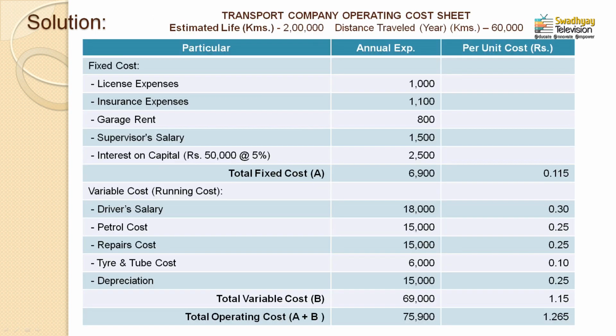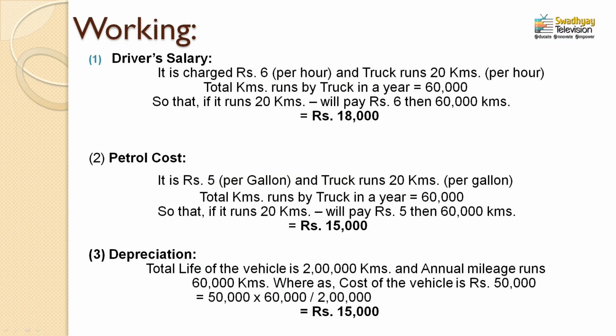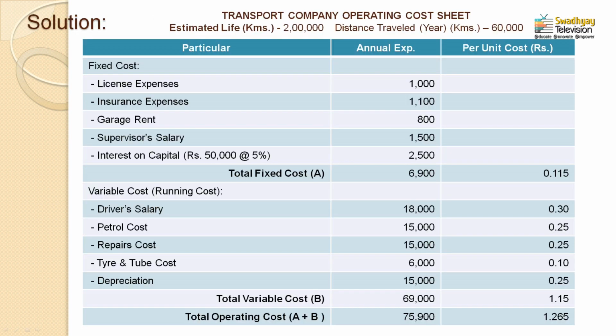See the variable cost: under the heading variable cost, driver salary paid annually, 18,000. Why is it actually considered annually? Because 60,000 kilometers is actually run by this vehicle on an annual basis, and that's why we calculated annual expenses, and 18,000 is an annual expense because this vehicle runs 60,000 kilometers on an annual basis. Now 18,000 rupees is a cost on an annual basis.